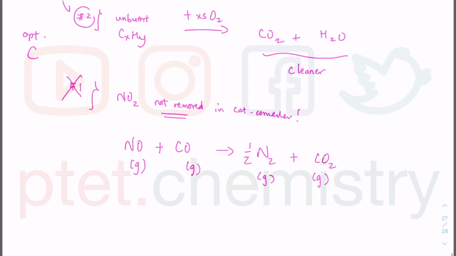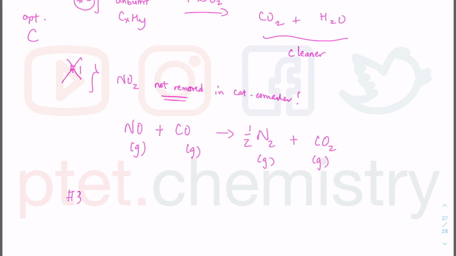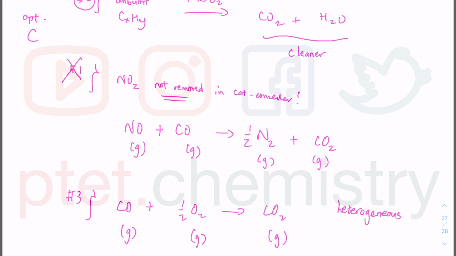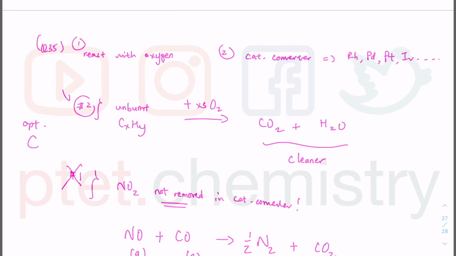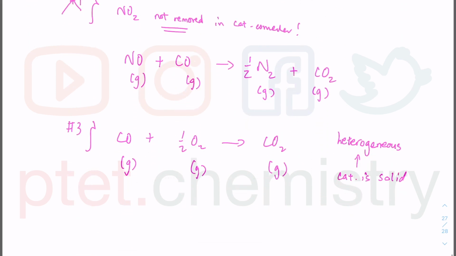Alright, so of course then if you look at option 3, which you should know how to write the equation, CO burns in excess oxygen on the surface of the catalyst. These are heterogeneous catalysts. What am I talking about? Because these are gaseous reactions and they stick onto the surface of the catalyst, where the catalyst is solid. These are transition metals, solid, giant metallic structure. These are all gases. Alright.